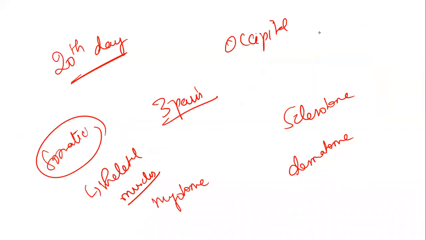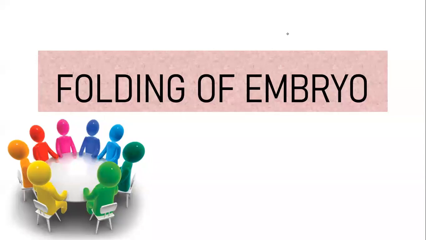Last class we started with somites, where we spoke about the 20th day being when the first somite appears. Then every day 3 pairs will appear. Then sclerotome, dermatome, myotome, right? This particular slide I've scribbled on, but what I want you all to observe is these words, right? The first somite appears in the occipital region, everything we discussed. So this was our last discussion. Today we're going to talk about foldings.